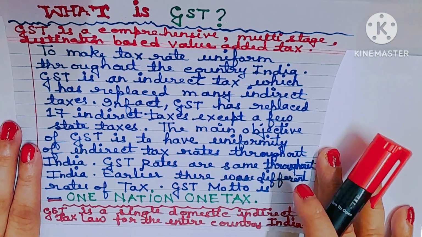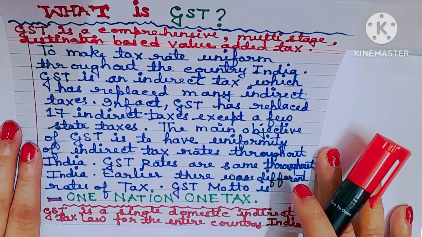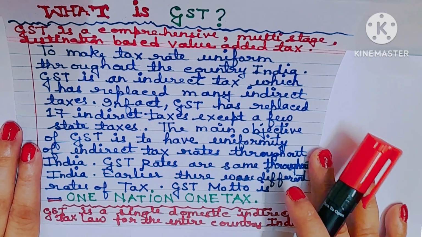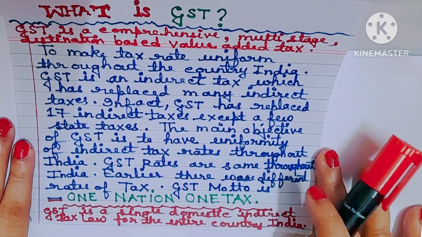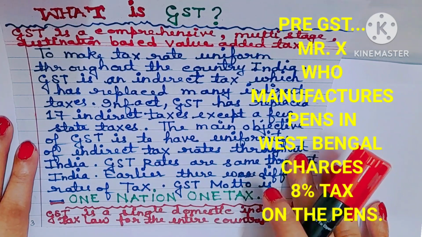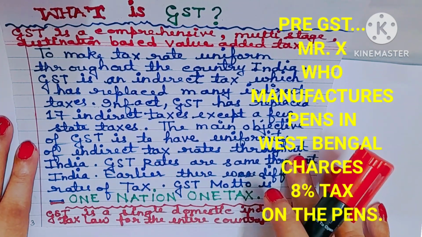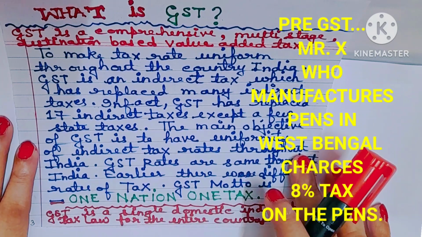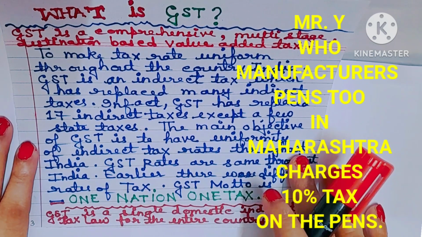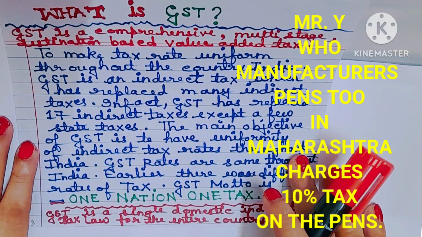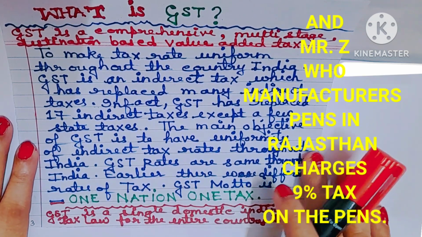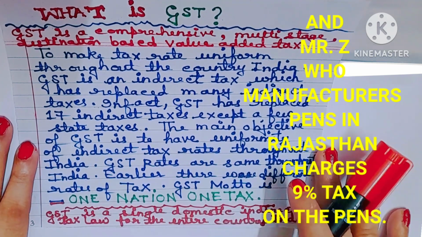Understood? Before the implementation of GST, same products were taxed separately by the individual state governments. প্রত্যেকটা state government আলাদা আলাদা tax rate charge করত. For example, pre-GST, Mr. X, who manufactures pens in West Bengal, charges 8% tax on the pens. Mr. Y, who manufactures pens too in Maharashtra, charges 10% tax on the pens. And Mr. Z, who manufactures pens in Rajasthan, charges 9% tax on the pens.